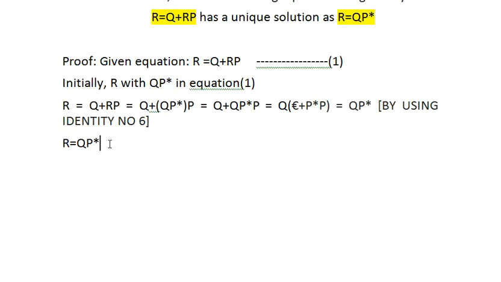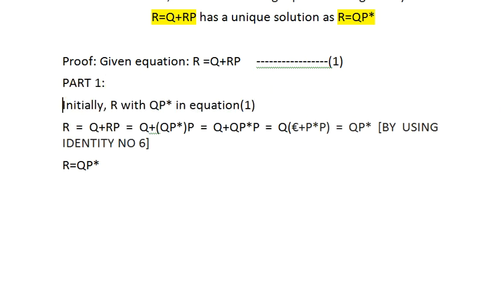This is your part A, part 1. Now for part 2, I will do a universal step for all the things. Till now it is clear, I think. Now I have to prove that R = QP* is the only solution for this, not apart from that. How to do that?